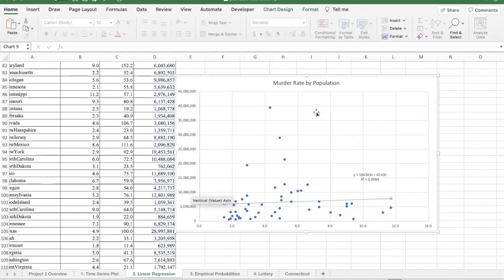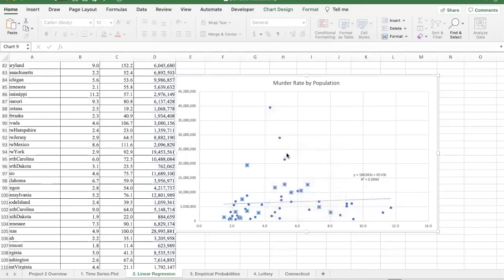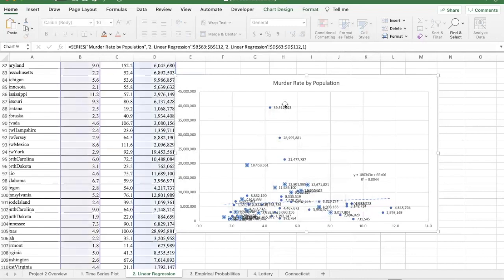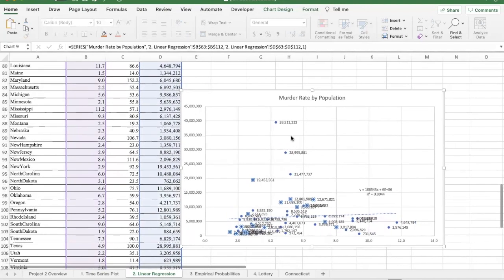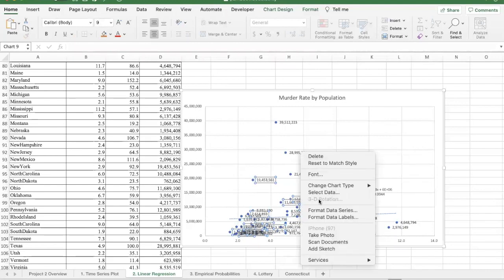All right, let me do one other thing here with this one. I'm going to right click on a point, and then I'm going to add the data labels. Well, those are not the data labels that I wanted. I wanted to label each one of these points with the name of the state. So I'm going to click on one of these numbers, and notice it selects all of them. And then I'm going to right click or control click, and I want to format those data labels.